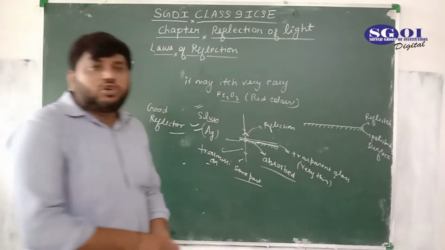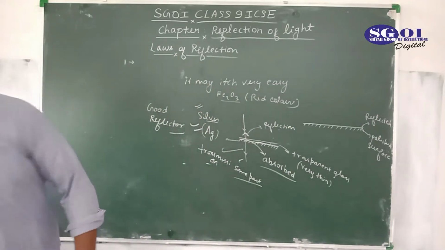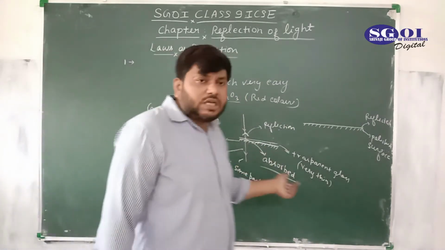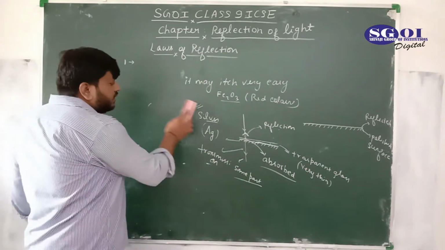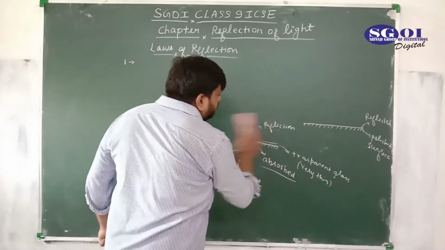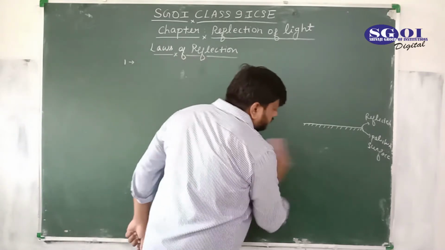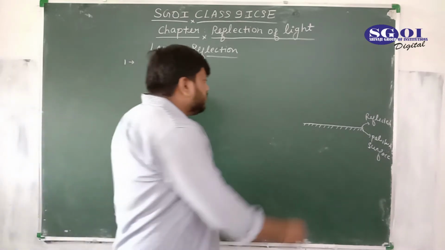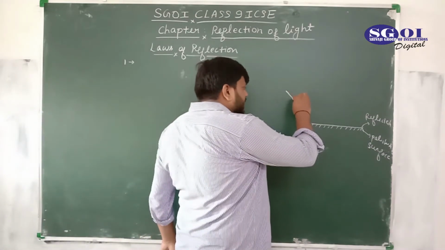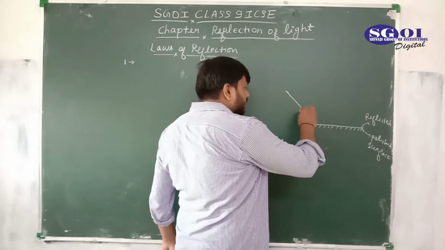So we are talking about the laws of reflection, and I have told you the concept of mirror and glass, reflection, transmission, and absorption, and how mirrors are made. Now suppose this is a ray of light which is coming like this.